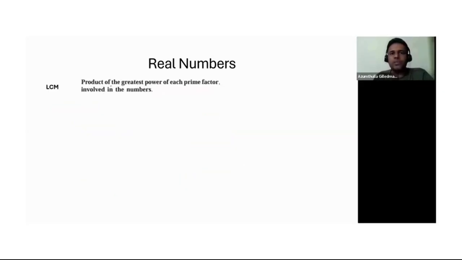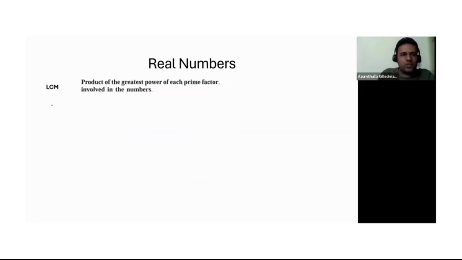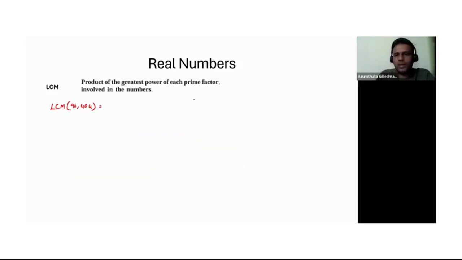What is LCM? LCM is the product of the greatest power of each prime factor involved in the numbers. So for example, the earlier scenario, right? In this case, let's find the LCM of 96 and 404. I don't need to write the factors again because I have written them here. So 96 is 2 power 5 into 3, and 404 is 2 power 2 into 101, right? So I'll directly write those. 96 equal to 2 power 5 into 3, and then 404 equal to 2 square into 101.